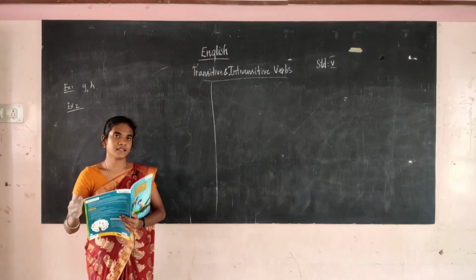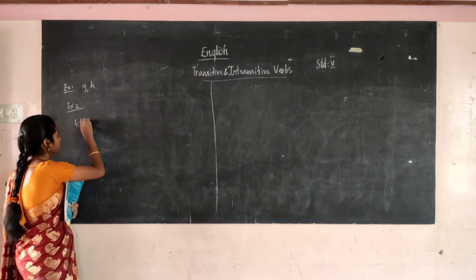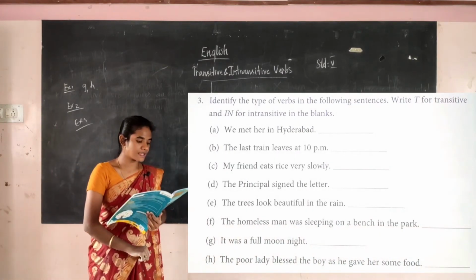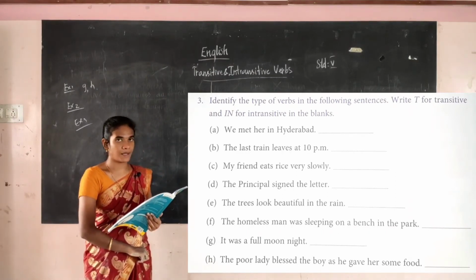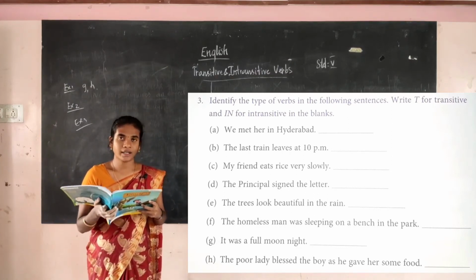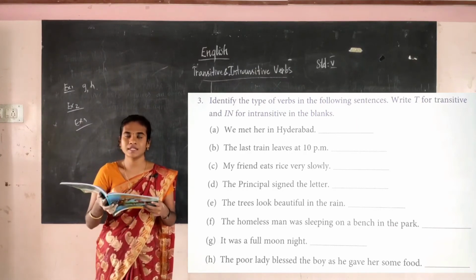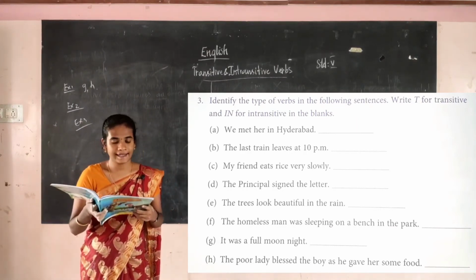So now see, this is the third exercise for you. Exercise 3. Identify the types of verb in the following sentences. Write T for transitive and IN for intransitive in the blanks. So you have to find out what type of verb it is, whether it is transitive or intransitive. If it's transitive, you have to write T, and for the intransitive you have to write IN. Okay.